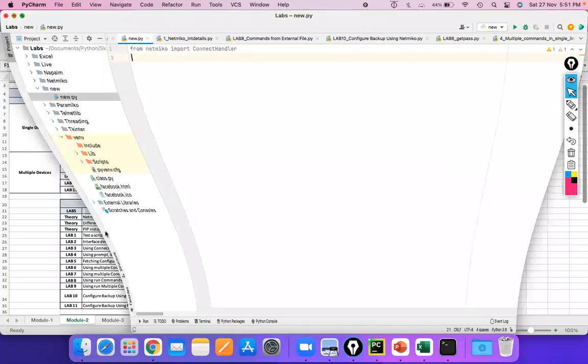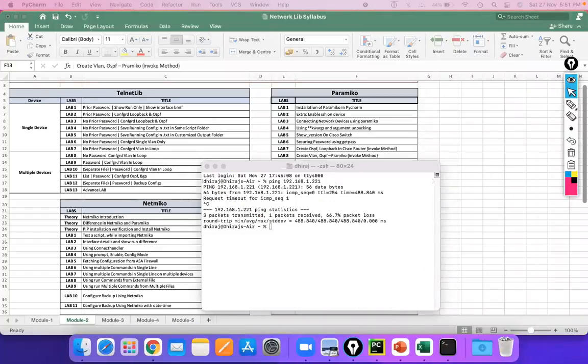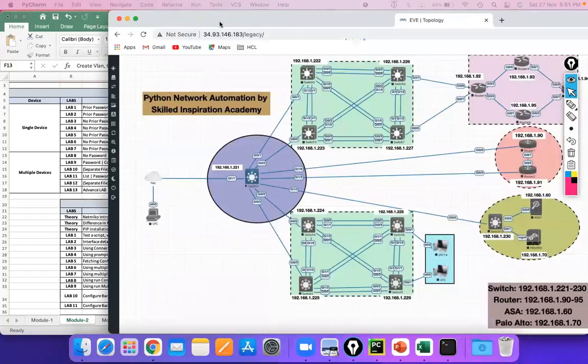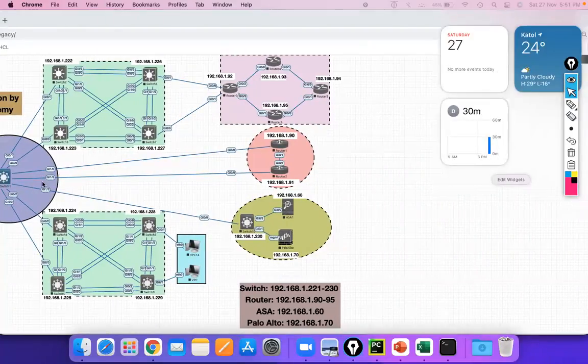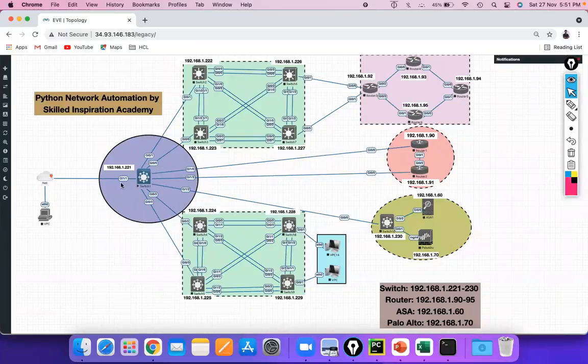Before that, let me show you the connectivity of the devices as well, the lab that I was talking about. So guys, this is our lab. This is our net cloud. Here are the devices: these are my switches, this is the ASA firewall, and this is the Palo Alto firewall that we're going to automate. There are many other devices, the routers and all. You can automate anything. Right now, I just need to automate this particular switch, so I have turned it on.